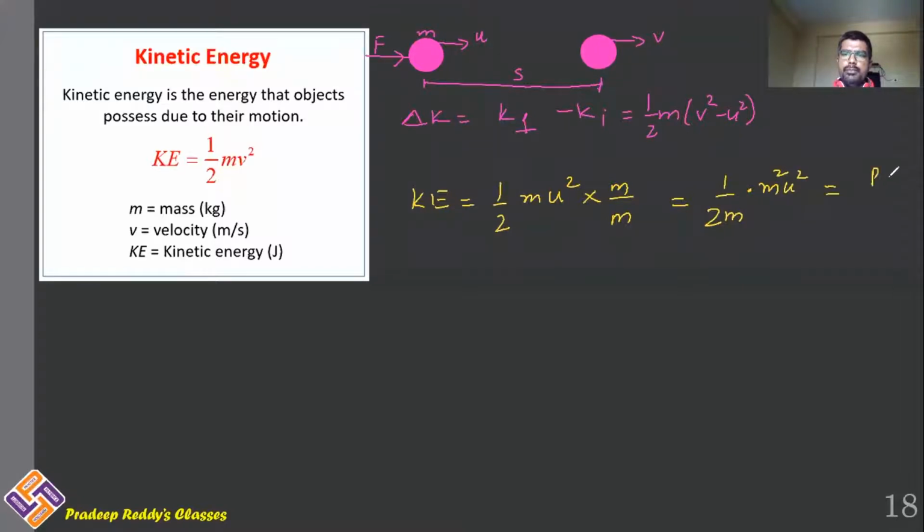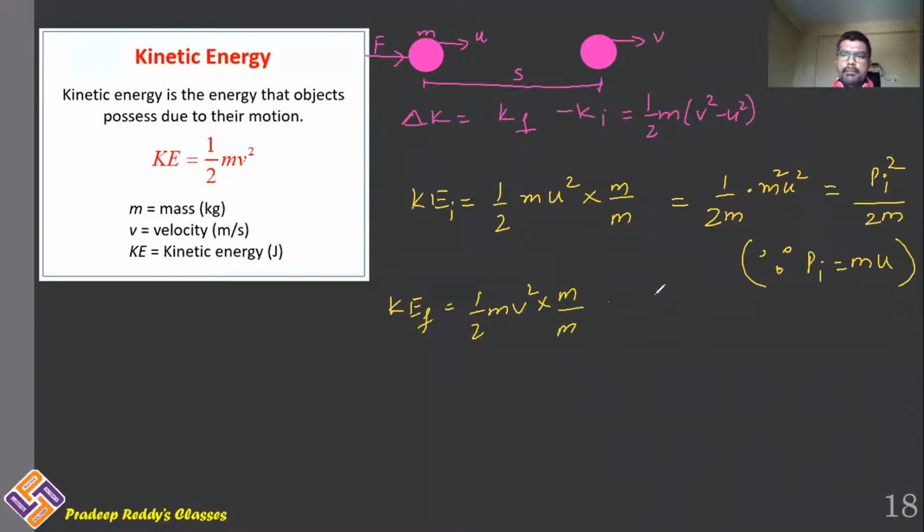This is equal to p initial whole square divided by 2m, since initial momentum is equal to mass into initial velocity. Likewise, I can write final kinetic energy as half m v square. Multiply numerator and denominator with m. This gives you p f square divided by 2m. Therefore, final kinetic energy is pf square divided by 2m.